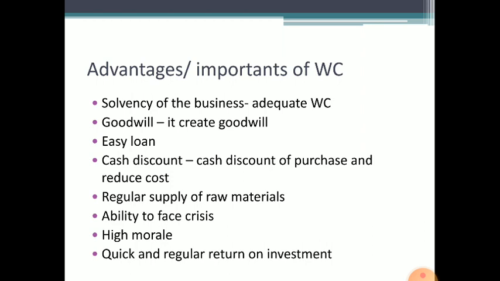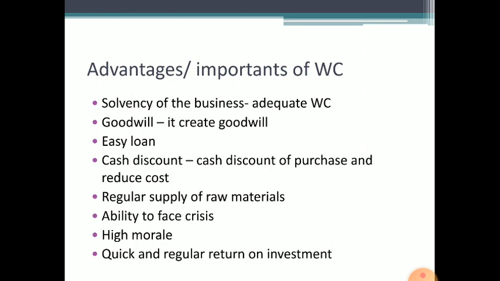The next one, easy loan. A firm having adequate working capital is considered favorably by banks and financial institutions, thus making it easy for it to get credit or loans for the business. The next one is cash discount. The firm can avail the cash discount facilities offered by the suppliers. Then regular supply of raw materials. It ensures regular supply of raw material and continuous production in the business.